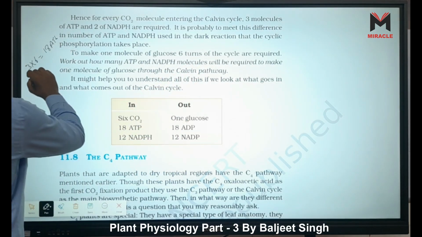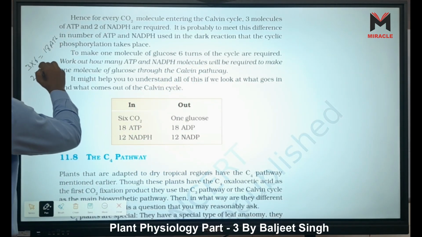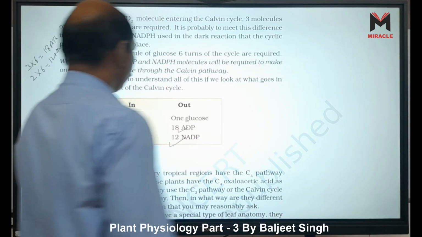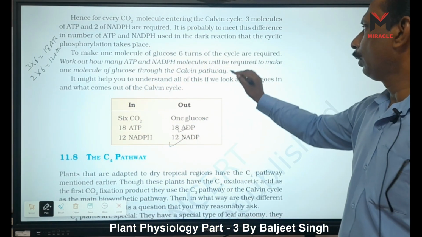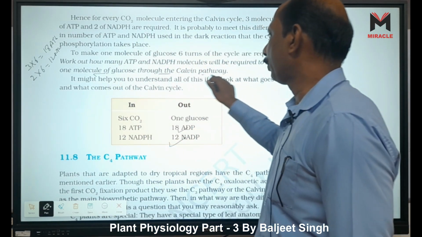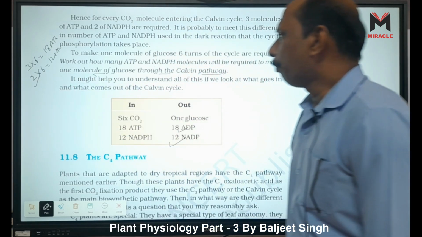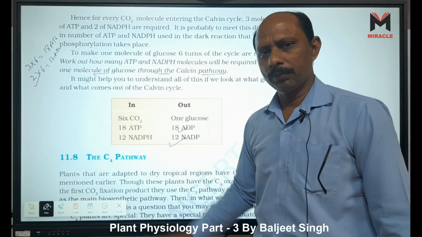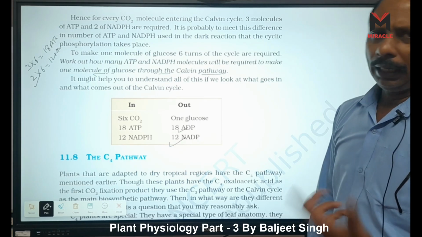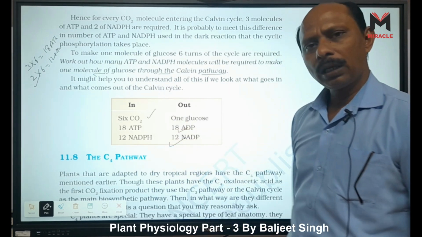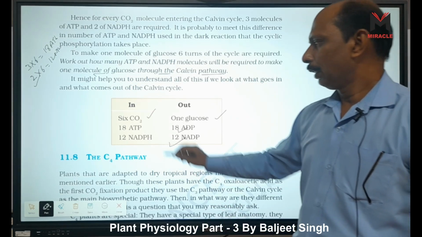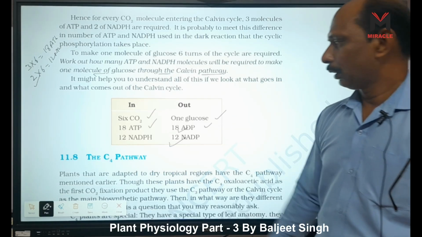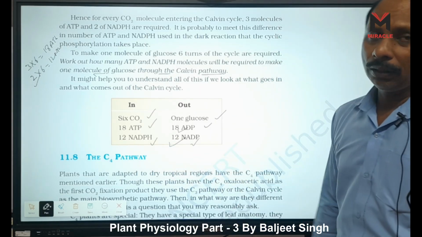And for NADP, we need 2 NADP in one cycle. In 6 cycles, we need 12 NADP. It is given here, right? To make 1 molecule of glucose through the Calvin pathway, this is correct. It might help you understand all of this if we look at what goes in and what comes out. The input and output: 6 CO2 comes in and 1 glucose molecule is formed. 18 ATP come in and 18 ADP are formed. 12 NADPH come in and 12 NADP goes out, right?